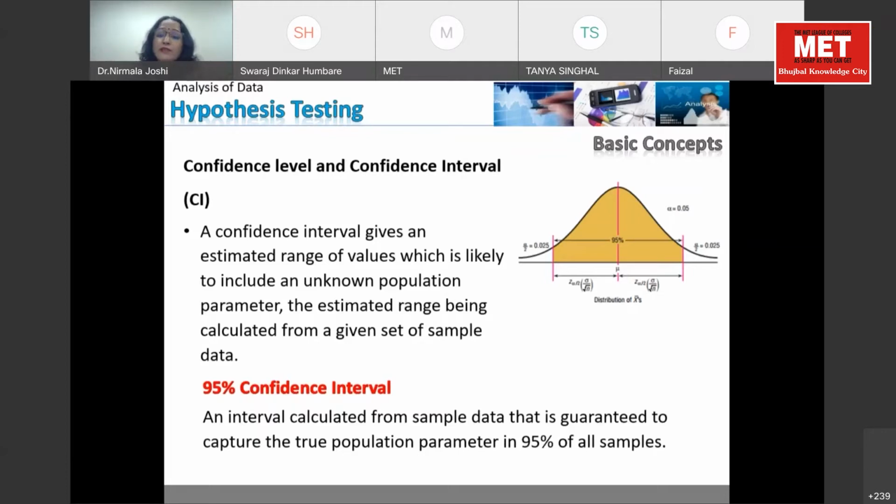Whenever we are doing data analysis, we always see all the observations in a normally distributed curve. This is in a bell shape, and observations tend to be in the center because the maximum observations will fall in that category. There will be few observations where the content is very low, or very high, so they fall on the left tail or the right tail. Confidence level or confidence interval gives you insight about this: with what level of confidence you are sure that your observation will fall in that category.